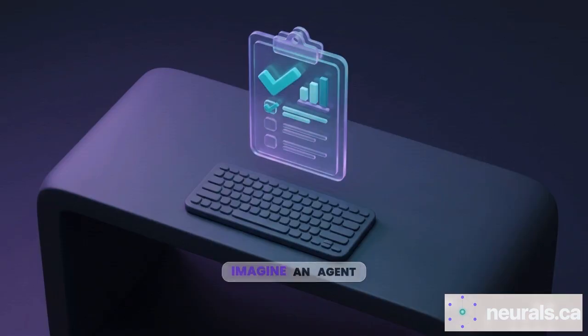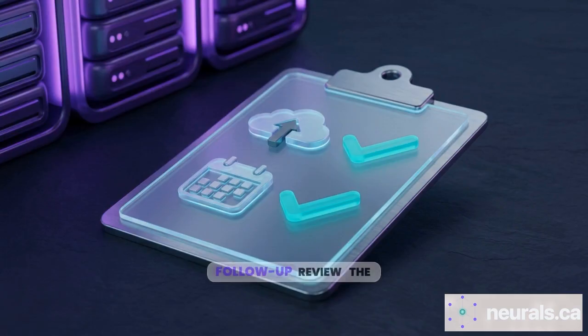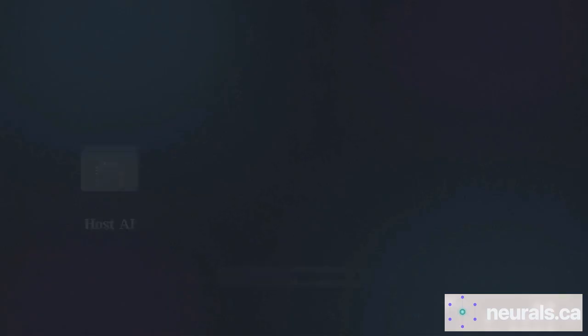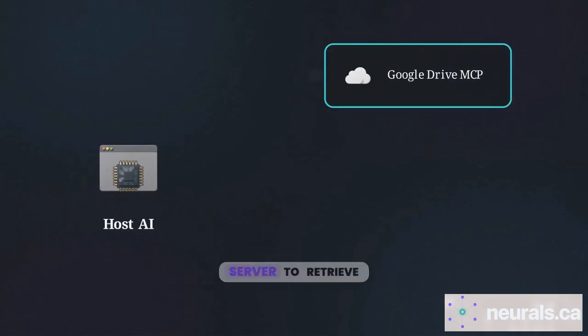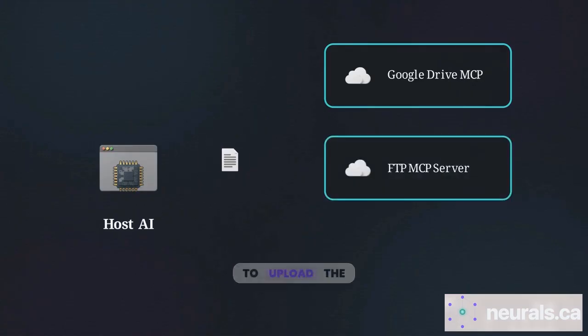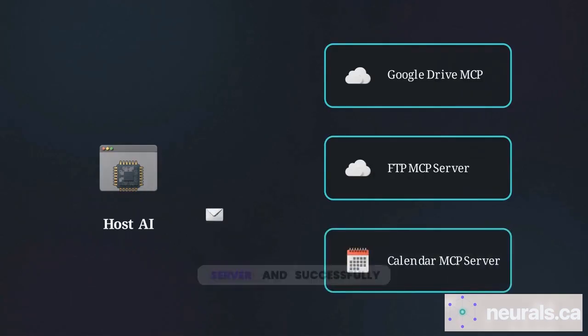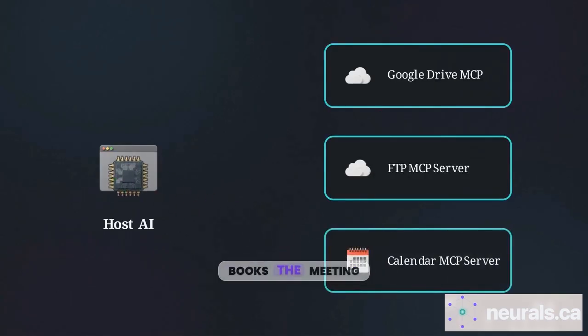To see this in practice, imagine an agent tasked with finding a Q3 report, uploading it to a company backend, and booking a follow-up review. The agent routes a request through a Google Drive MCP server to retrieve the PDF document. Next, it invokes an FTP server to upload the file to the database. Finally, it queries a calendar server and successfully books the meeting.